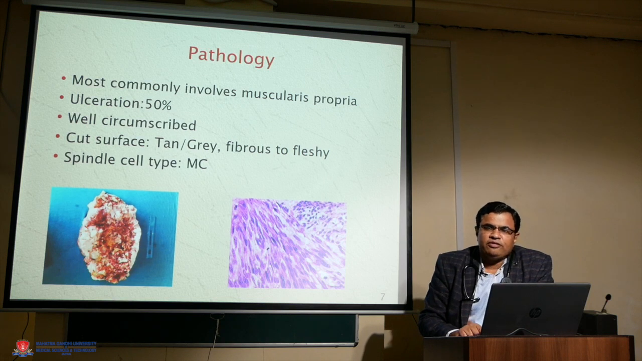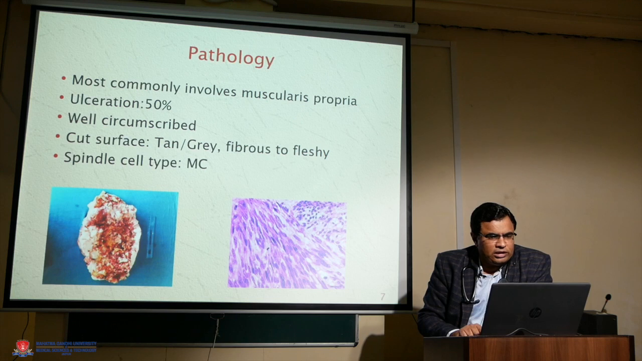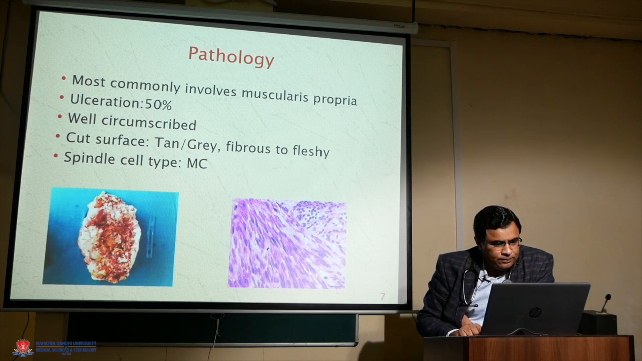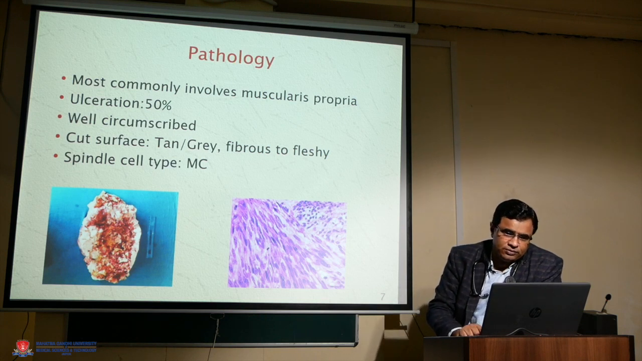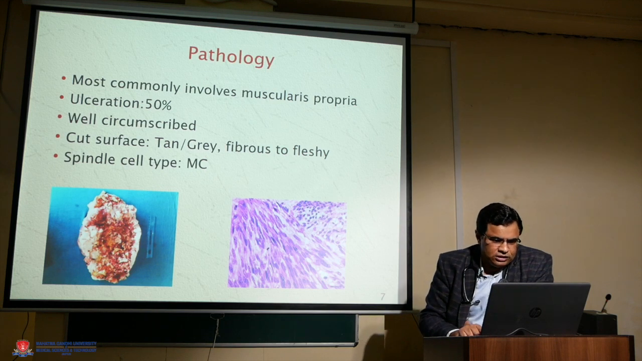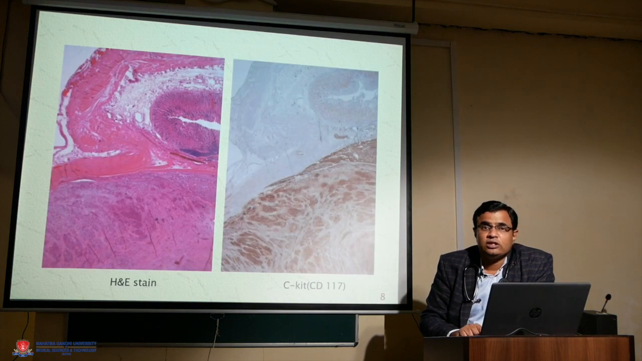How do we diagnose? After biopsy, on pathological examination, most commonly the muscularis propria is involved. Ulceration is present in around 50% of cases. The tumor is usually well circumscribed, and the cut surface shows fibrous tan to gray color, and spindle cell type is the most common type. So this is the histological slide you can see.